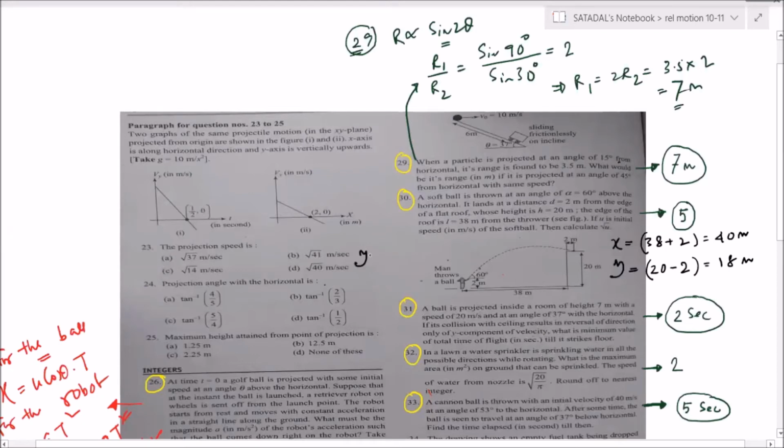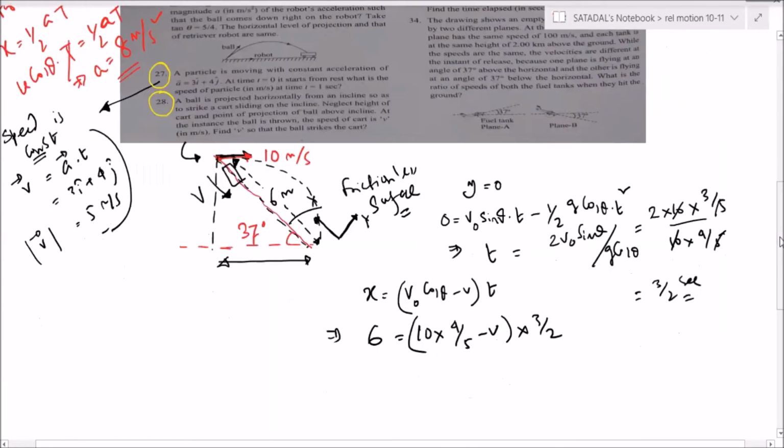You have to apply y is equal to x tan theta minus half g x square by u square cos square theta. That's it. Okay, now clear? Clear, everyone?